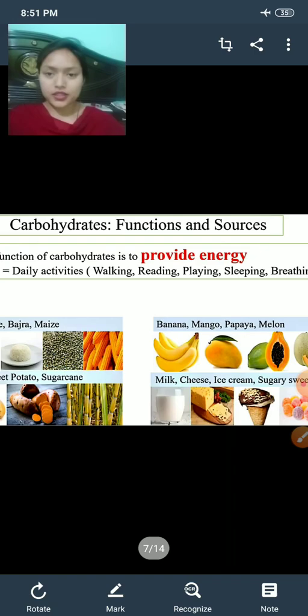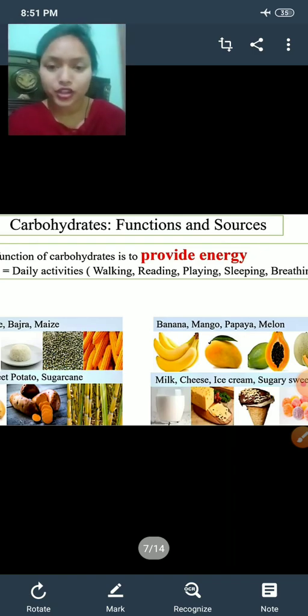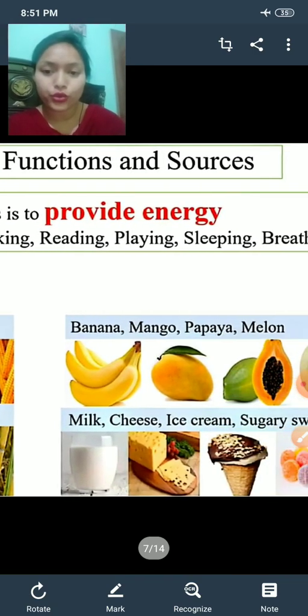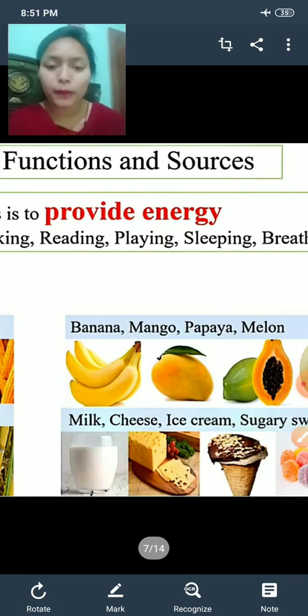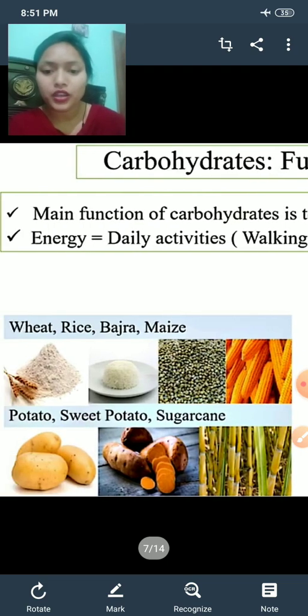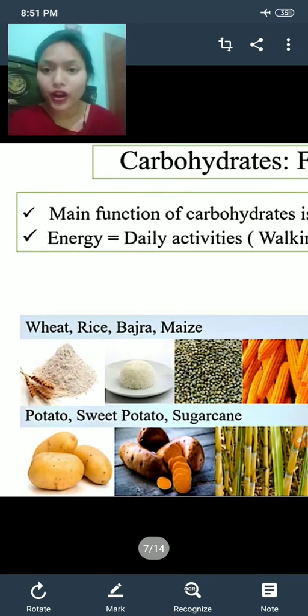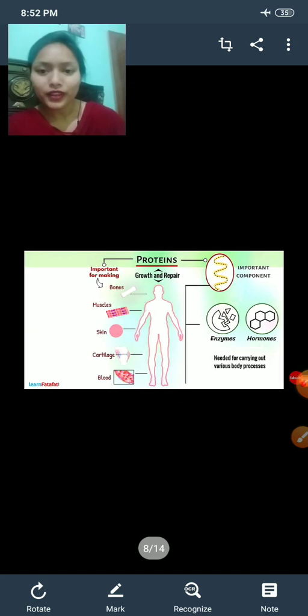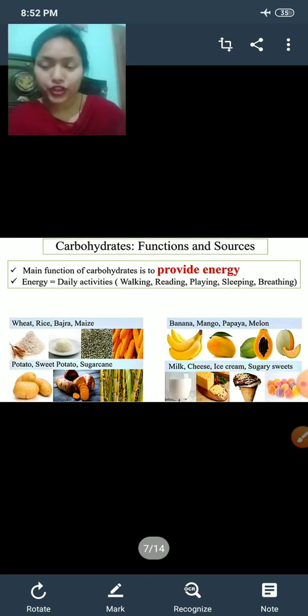Now here you can see some more sources of carbohydrate are shown, like in fruits, banana, mango, papaya, melon, milk, cheese, ice cream, sugary sweets, and on this side wheat, rice, bajra, maize, potato, sweet potato, sugar cane. All these are the sources of carbohydrates. Now let's watch a video to understand this more clearly.